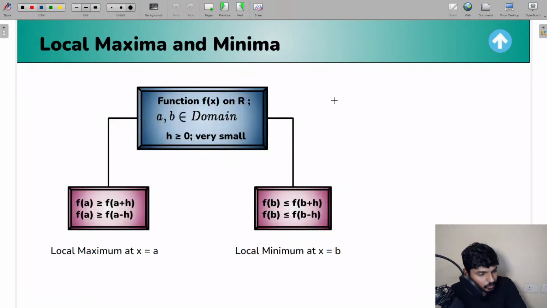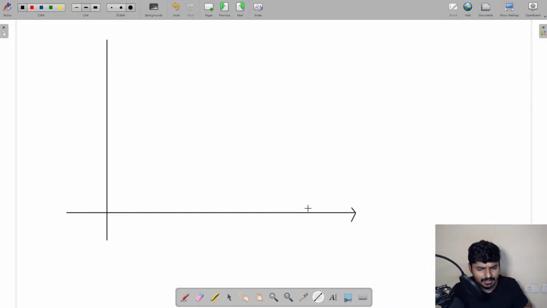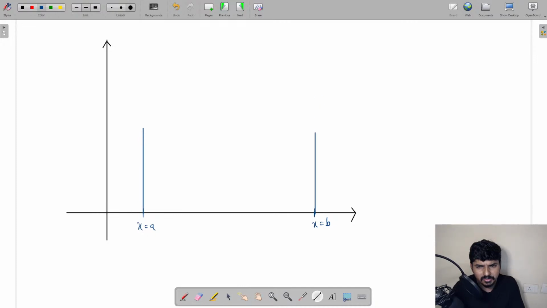So now let us talk about the concept of local maxima and local minima. I want everyone to pay attention here. To understand the concept, I'll give you a very simple diagram. Everyone, look at the figure in a certain interval. Let us take the interval x equal to a to x equal to b, and between x equal to a and x equal to b, let me draw the graph in this way.